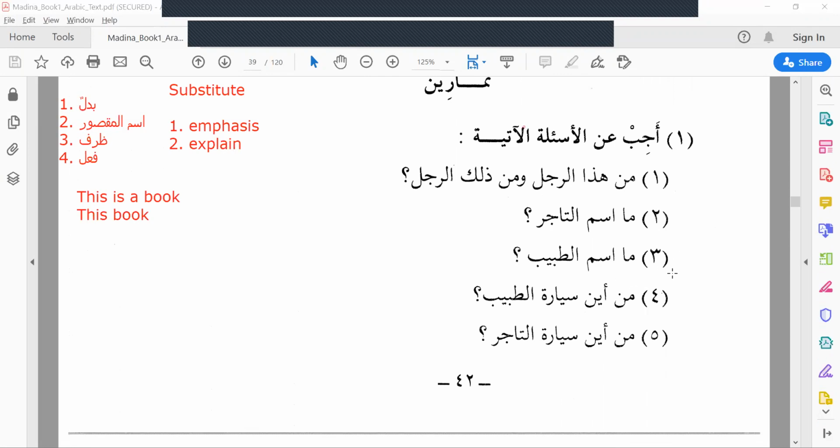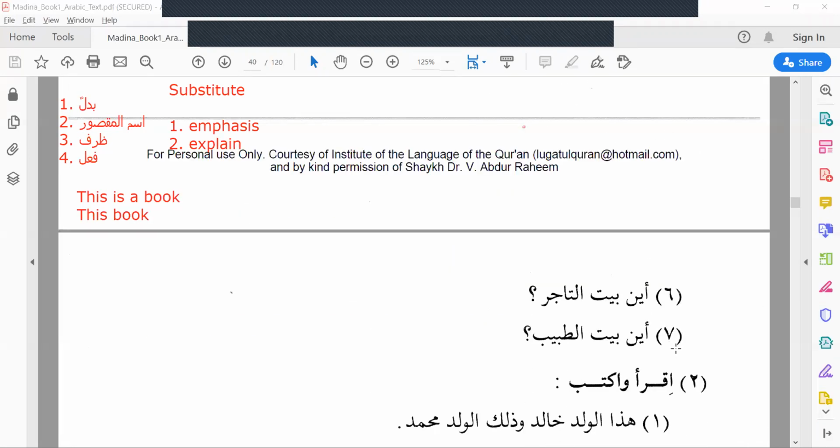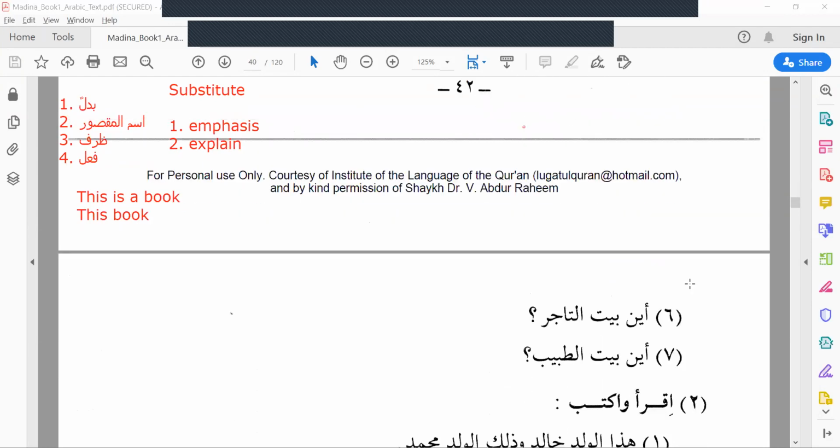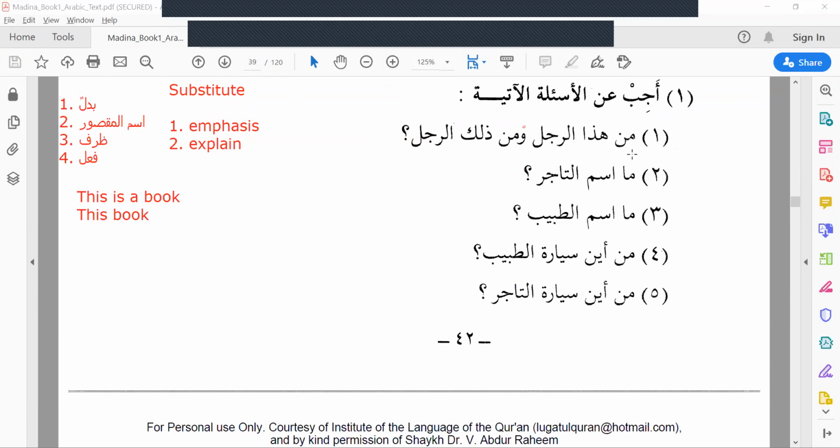So similarly, you have to take the answer for the next 6 questions, total 7. I have already given the answer for the first one. I will go through the questions, so later you can answer them.